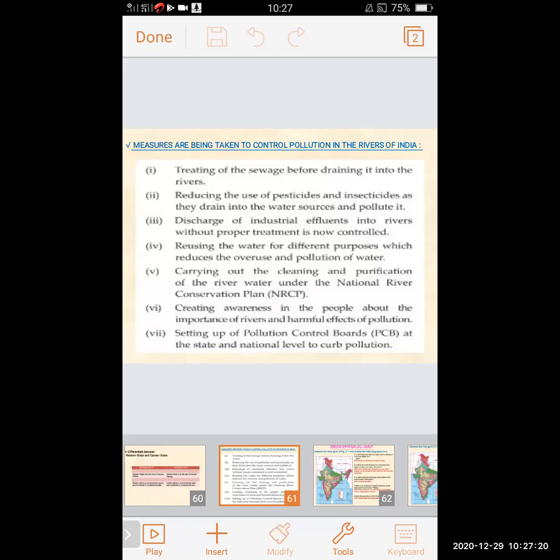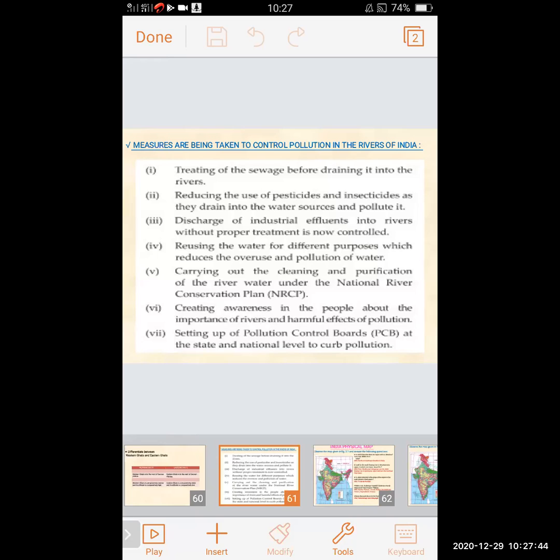Reusing the water for different purposes, which reduces the overuse and pollution of water. The water is reused for different purposes as much as possible, which reduces the overuse and pollution of water.